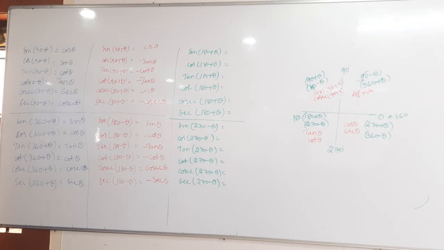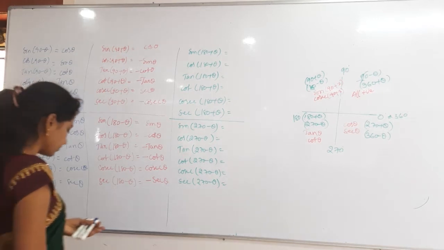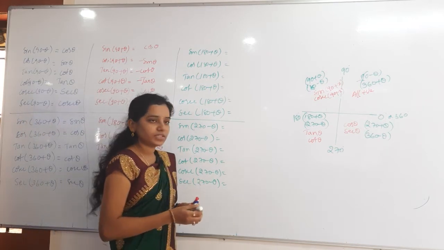Try to write the remaining functions also. Good. Have you written everything? 360 also, 270 plus. Next quadrant also. Then can you tell me the answers for this?